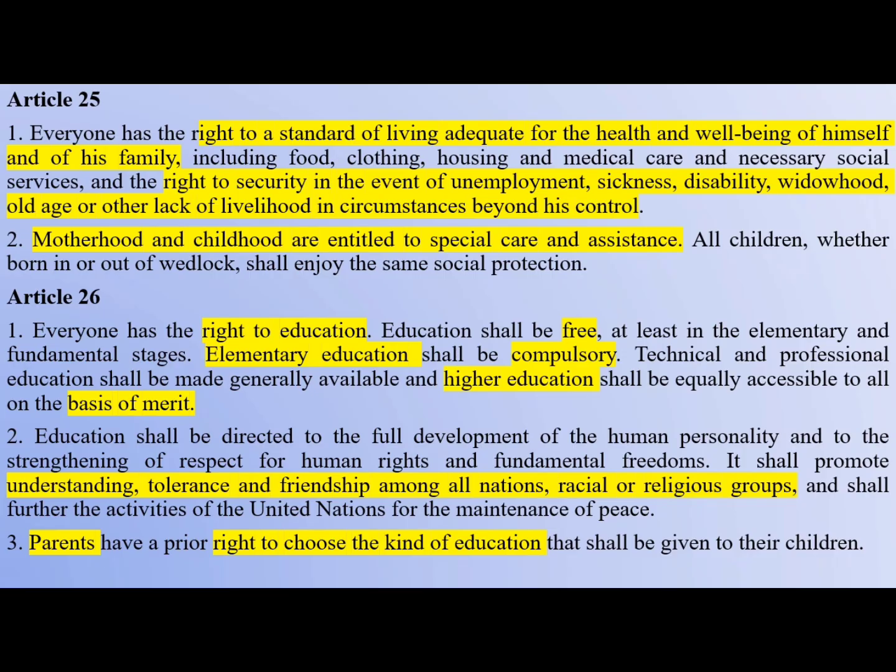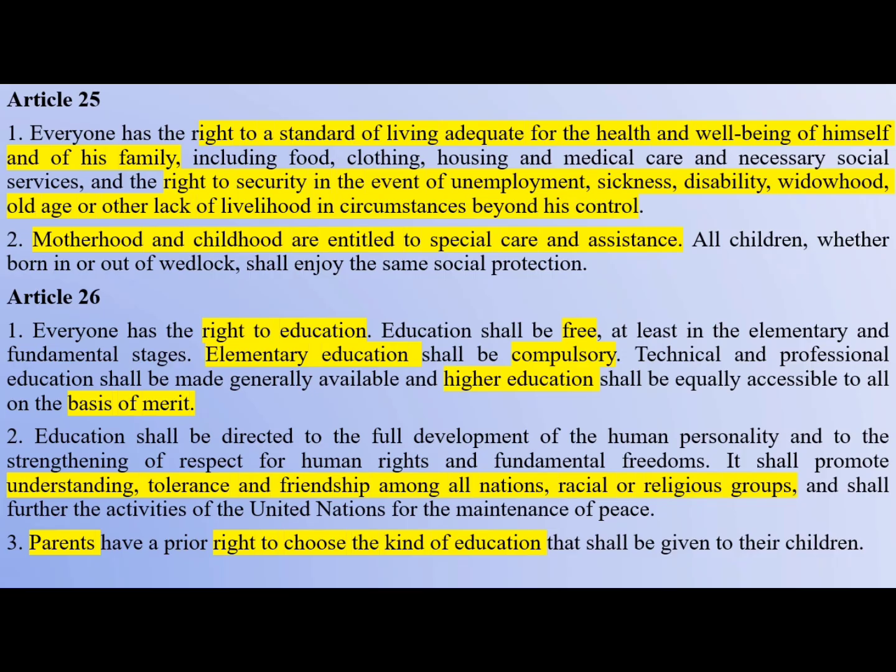Then the third one says that parents have a prior right to choose the kind of education, since they are the guardian and they are the well-wisher, so the parents automatically get that right.